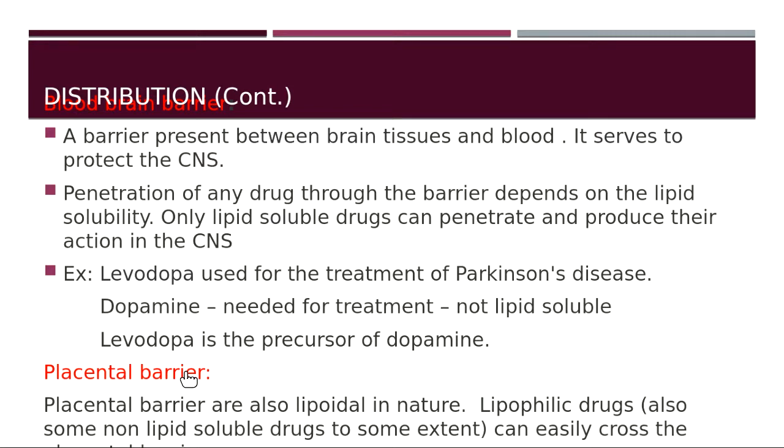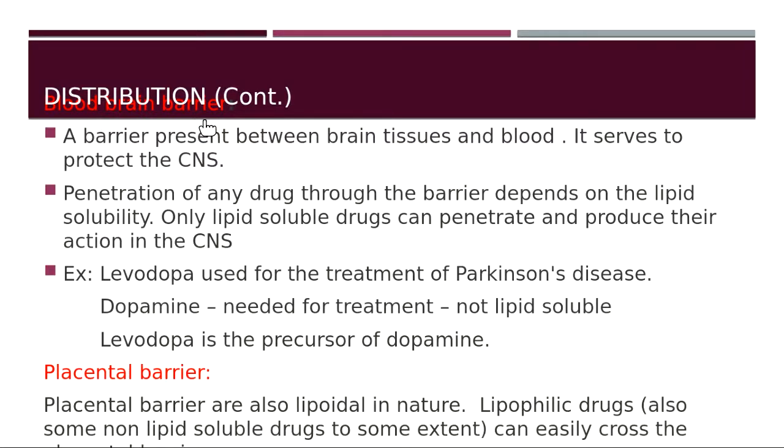So there are barriers present which prevent the entry of drugs into certain organs, especially the CNS and the placenta. The barrier which is present between the brain tissue and the blood is known as the blood-brain barrier.